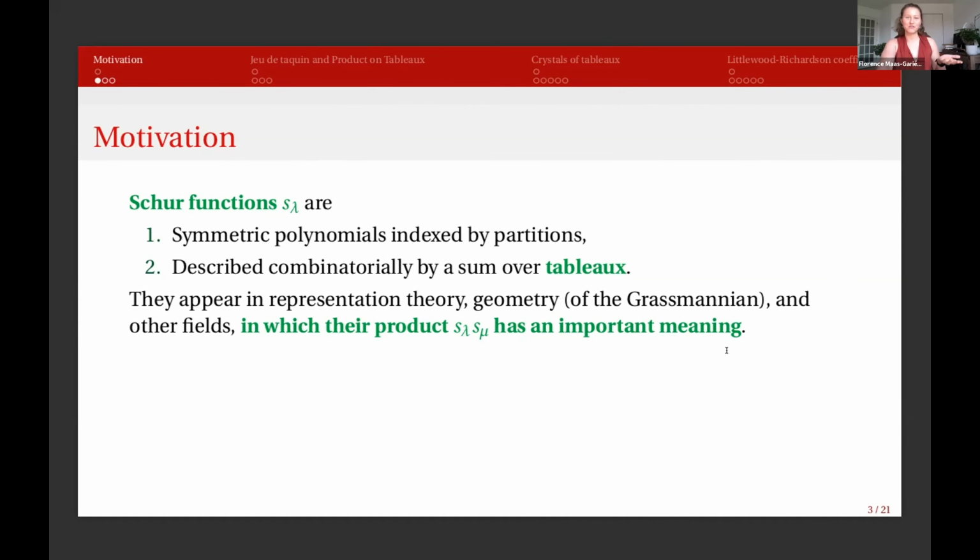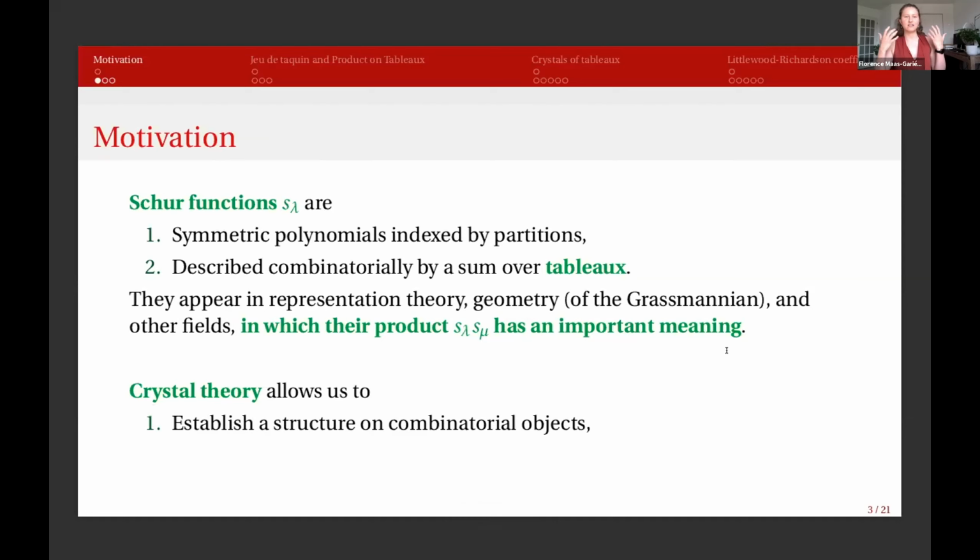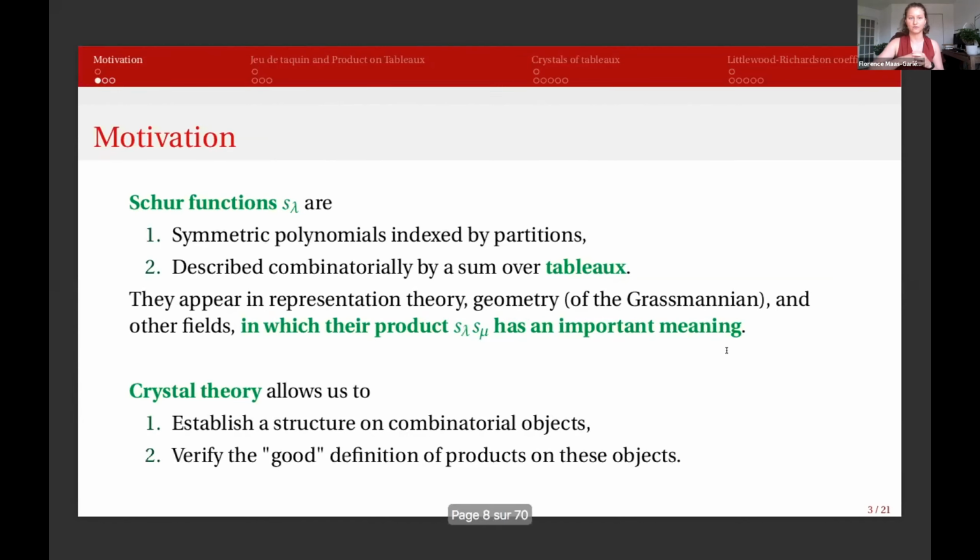And why will we use crystals? Well, crystal theory is kind of a newish field that establishes structure on combinatorial objects. So instead of seeing them floating in space, unrelated to one another, we're going to establish connections between different objects. Especially, there's a product defined on crystals, and we'll want our product on tableaux to agree with this special product on crystals. And so we want to check that our definition of product is a good definition.